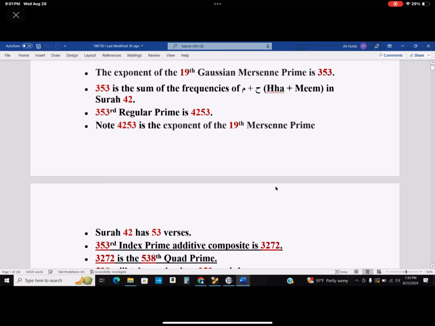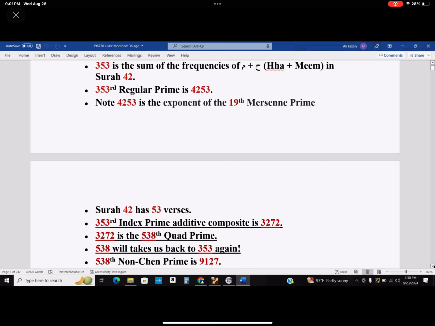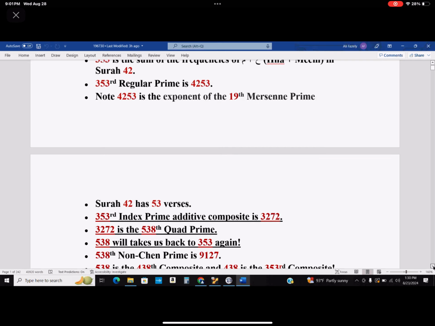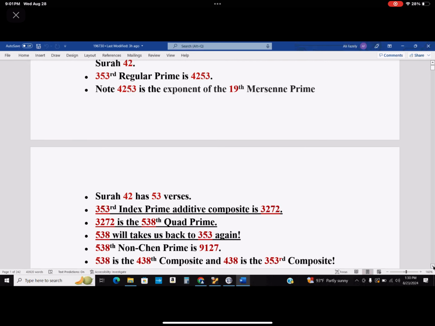353 will take us back to 350. 538 will take us back to 353. Let's see how. Again, okay. 538 Non-Chen Prime happens to be 9127. So all of these things that you see here is going to take us back again to 9127. And now let's see how we can get back to 353. 353 is 438 composite, and 438 is 353rd composite. So immediately it takes us back to 353, which we started with at the beginning of this lesson today.